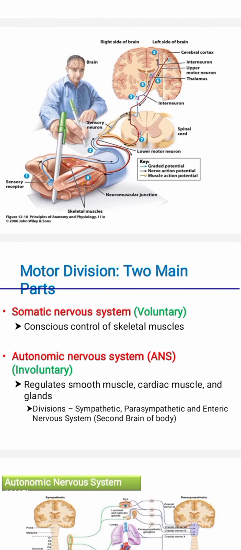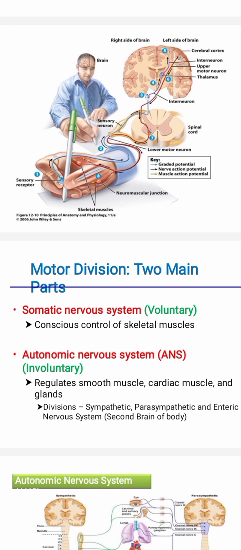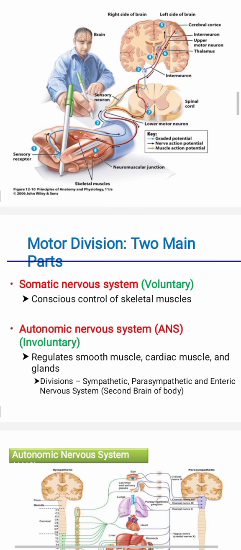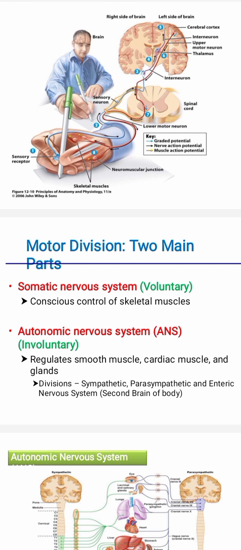The motor division has two main parts. The somatic nervous system is voluntary, with conscious control of skeletal muscle. The autonomic nervous system is involuntary and regulates smooth muscle, cardiac muscle and glands. The autonomic nervous system is divided again into two parts, sympathetic and parasympathetic.